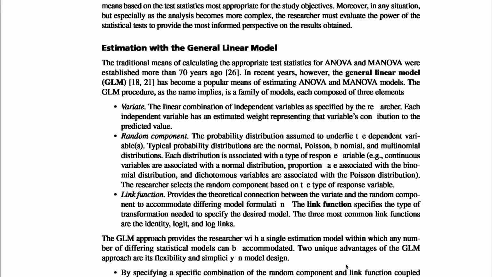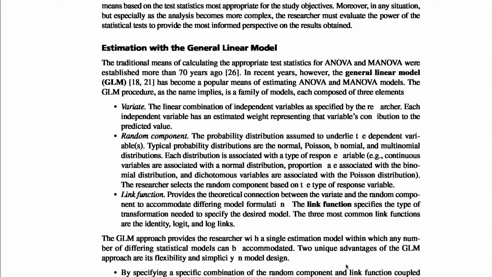The linear combination of dependent variables as specified by the researcher. Each dependent variable has an estimated weight representing that variable's contribution to the predictive value. Random component, the probability distribution assumed for the underlying dependent variable. Typically, probability distributions are the normal, Poisson, binomial and multinomial distributions.